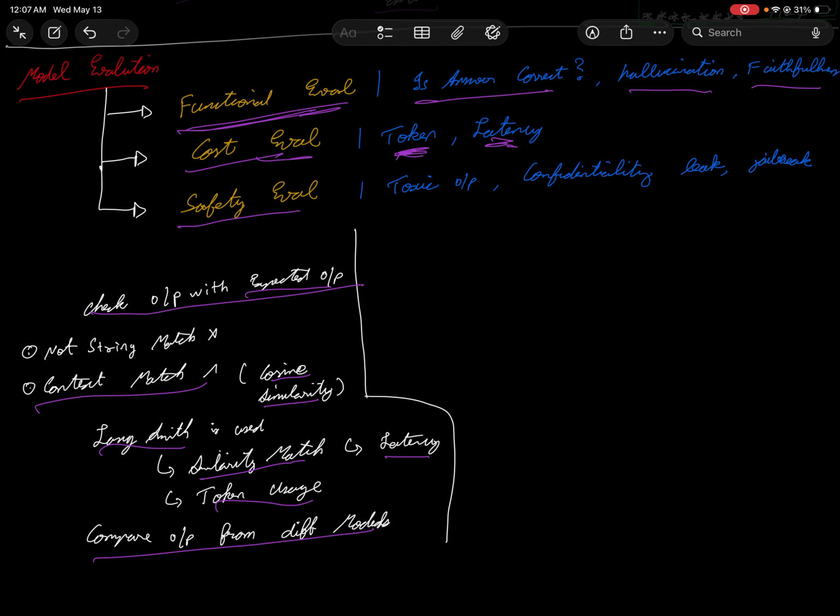And next is safety evaluation. This is really important. How are confidentiality leaks handled, and the jailbreak thing, how well the model is restricted by its own constraints? And is there any confidentiality leak? It's very important. So for this, I even tried an example. I tried chatting to a bot here with Claude. I was trying to see if I could break it, and I tried the same with Gemini. It was performing very well.